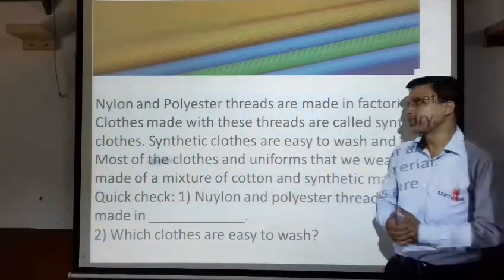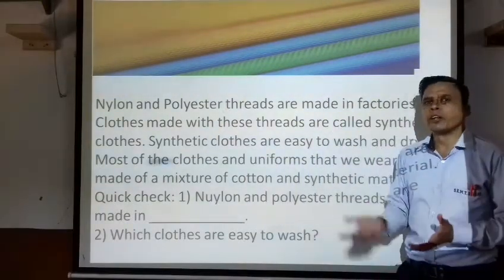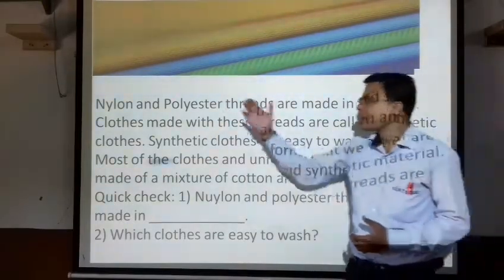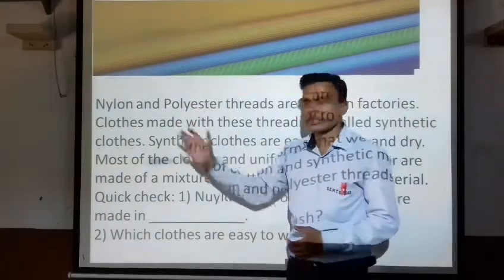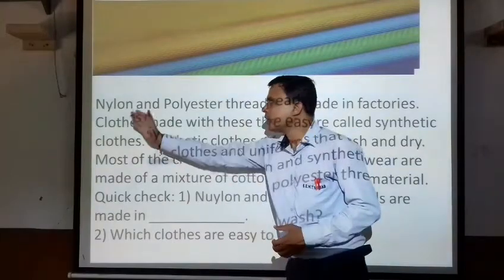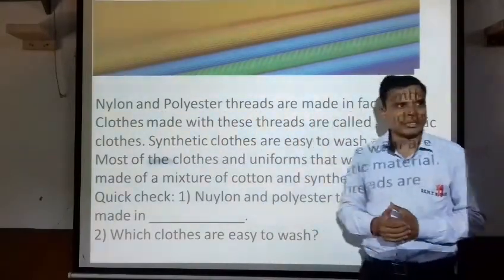In the same way, polyester means a fabric which is made of polyester fibers. Now let's study in detail about nylon and polyester. Nylon and polyester threads are made in factories.